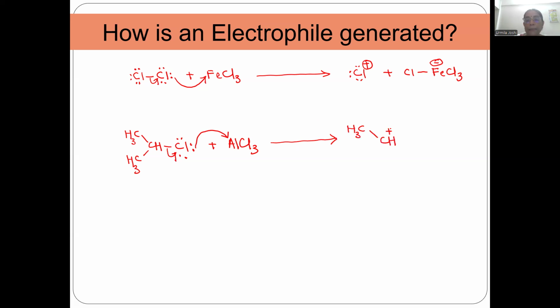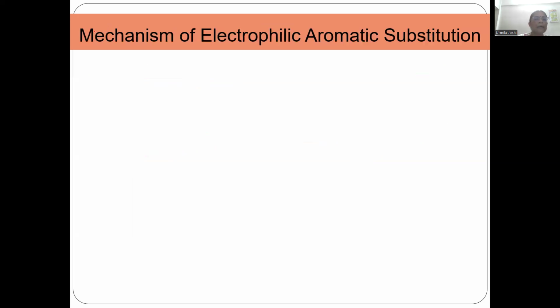Now, a carbocation is an electrophile, right? So, isopropyl carbocation is formed and AlCl4 minus. For each of these reactions that we are going to study, I will give in the next lecture how each electrophile is generated. Today, we are going to see a common mechanism. Okay, so let us try to understand a mechanism which is common for electrophilic aromatic substitution.